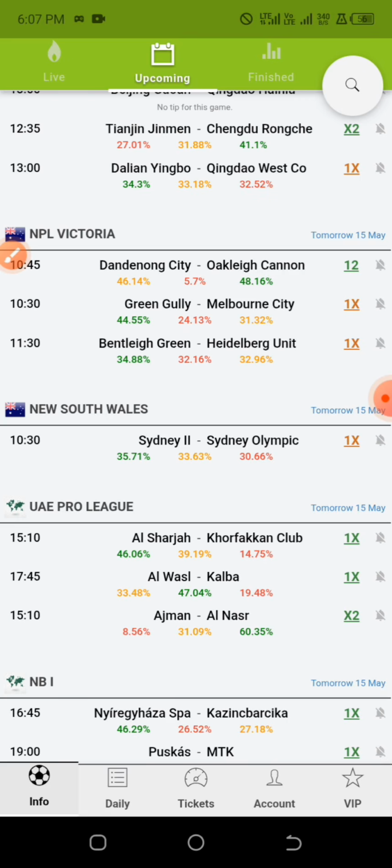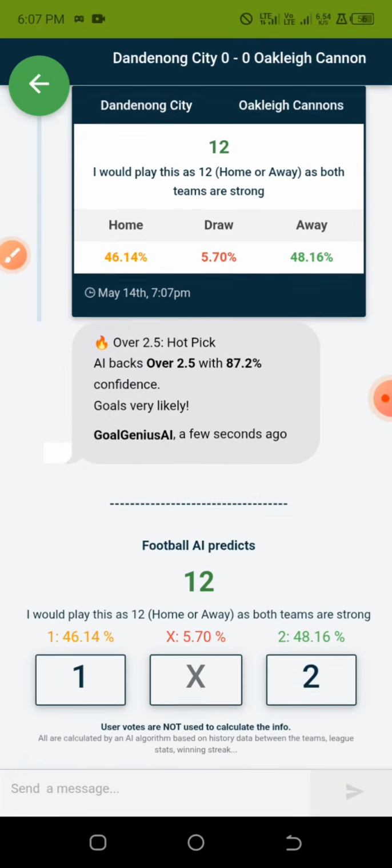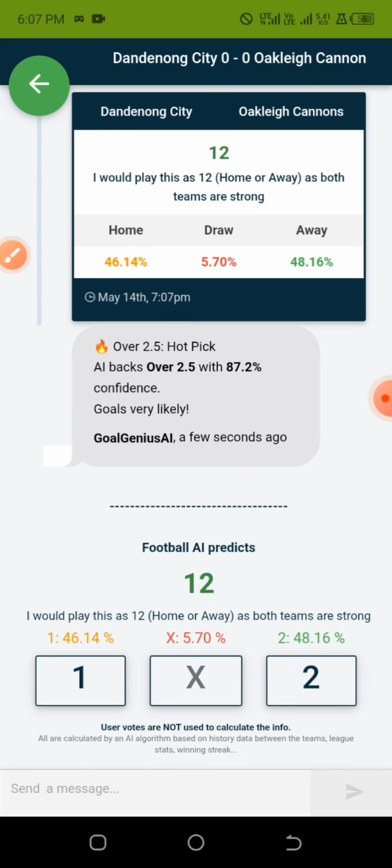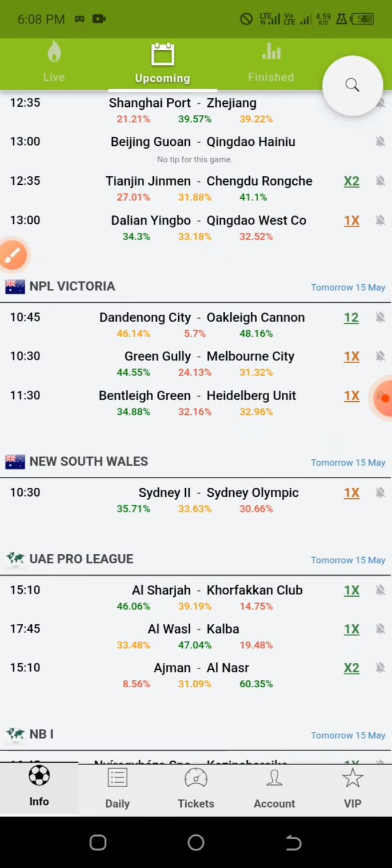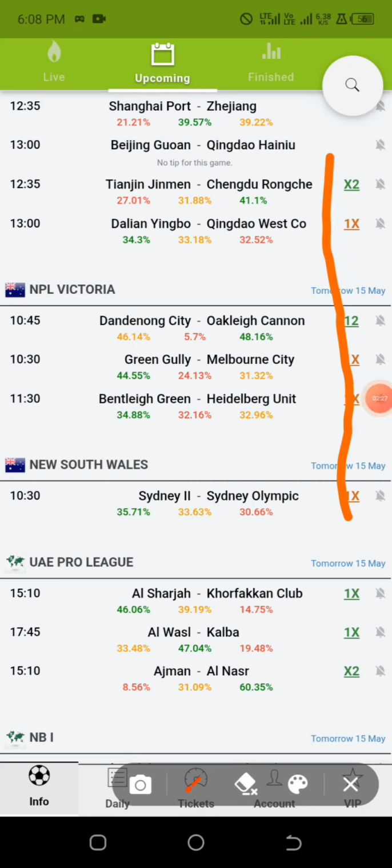If it happens that you have your own personal strategies and you want to apply them on the games that you want to predict, or maybe you want to click on the games to get more information about them, that happens to be one of the reasons why I like this app, because it is very simple to navigate and very simple to relate with. So we always have a percentage of the possible outcome, but the major predictions that you will get on this football prediction app is the double chance. If you look at it very well, most times you are going to see 2x, 1x, 2x, 1x, and many more like that. Although not all their games are coming out so well.